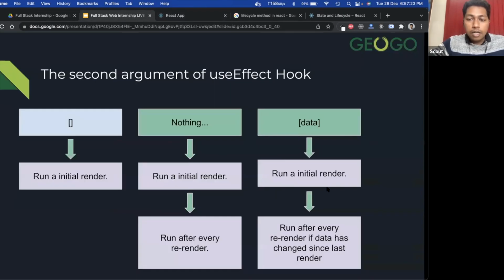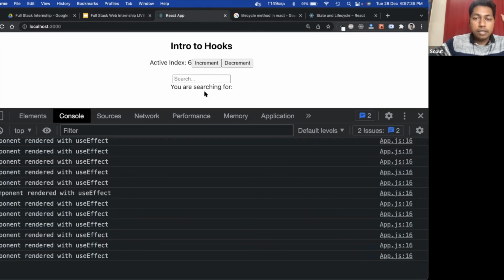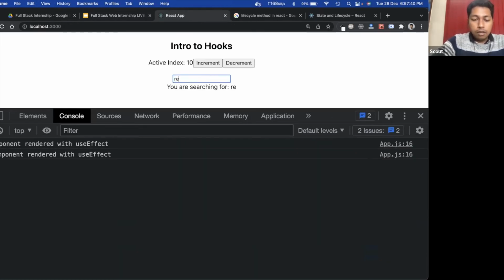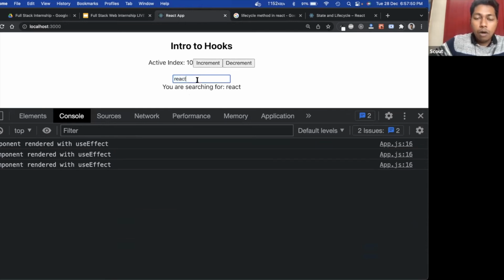For that, the third part is important. The third condition is that it will run on the first render and it will run whenever some specific data changes. So I want this search to work whenever someone types some value here, not for the increment and decrement. That means whenever this input field value changes, only then I will execute this code.